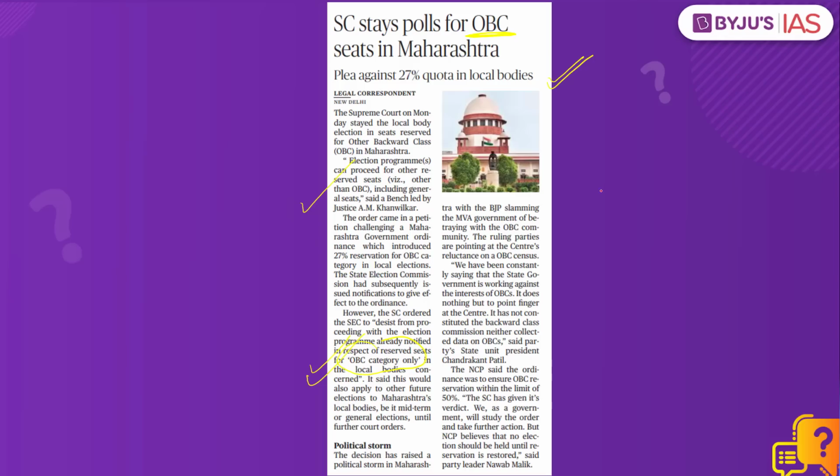The Supreme Court is of the view that for the state government to provide OBC reservation in local bodies, they must set up a commission that will give a report about the exact OBC population in the state, and on the basis of empirical data only, the extent of reservation to be given should be decided. The Supreme Court said that the 27% reservation given to OBC seems random and there is no scientific and data evidence that backs this up. That is why the court has stayed the OBC elections in the local bodies in Maharashtra.